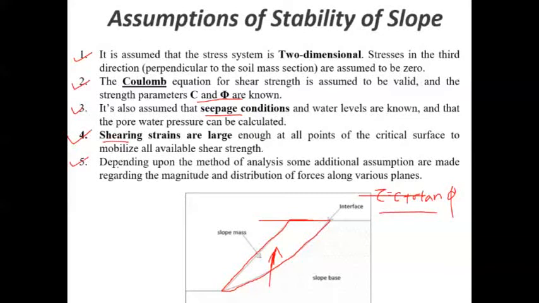So whatever the methods you are using for analysis of slope, for example, method of slices, Fellenius method, Bishop simplified method, etc., according to that method we have to use that magnitude and distribution of forces along various planes. So this is regarding the assumptions which are useful while carrying out the stability analysis of slope.